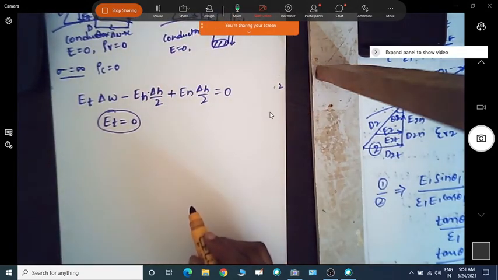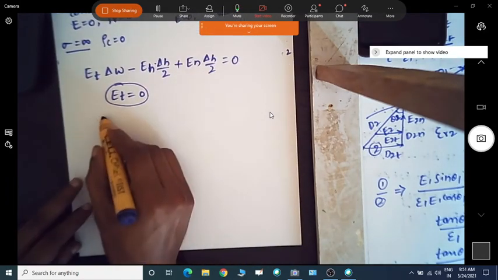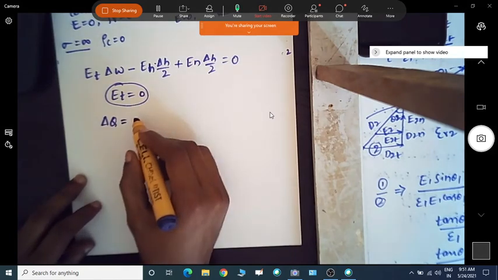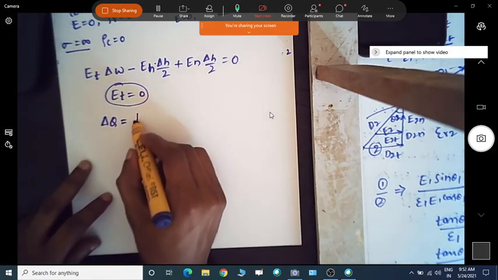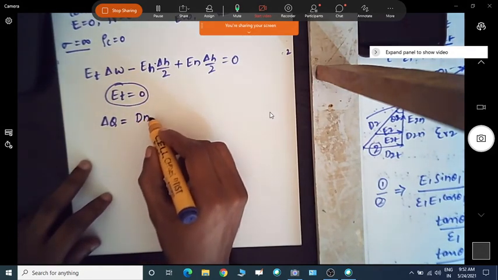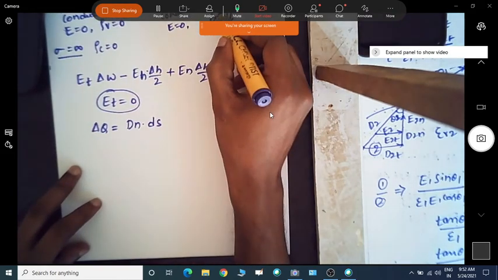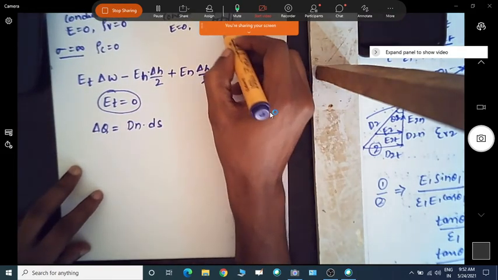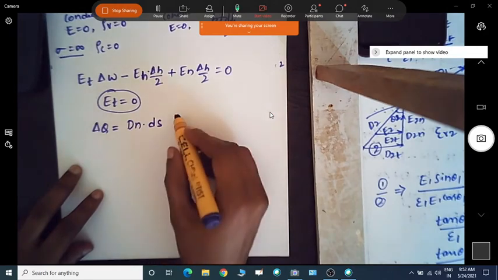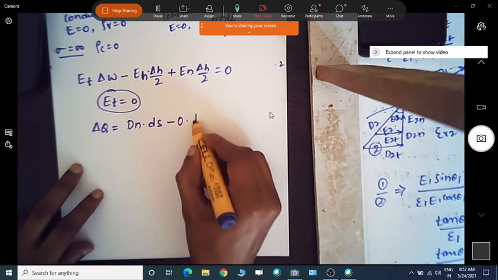Now if I apply for that one, what you are going to get is del Q, which is equal to Dn into ds. Since there is no normal component here for the conductor case, that will be minus 0 into ds.